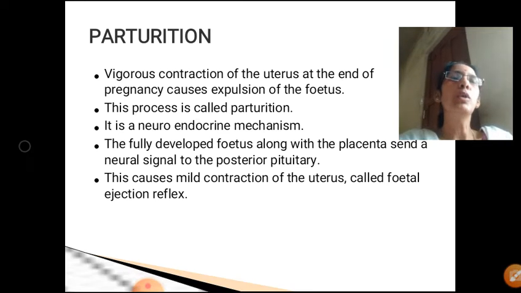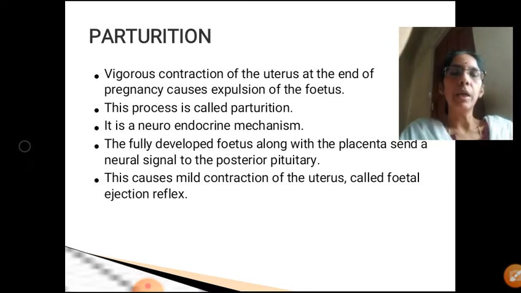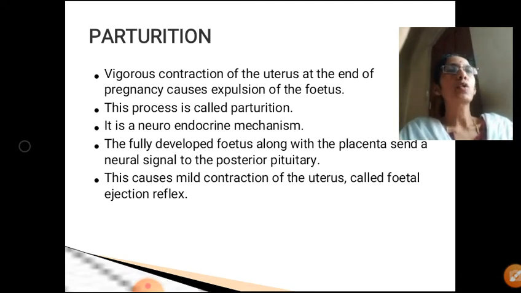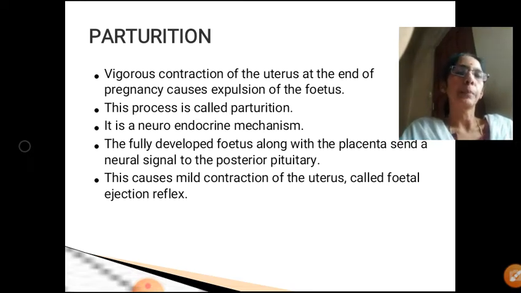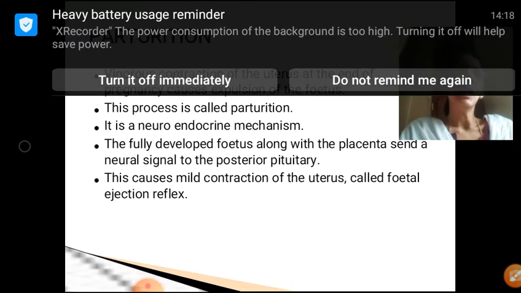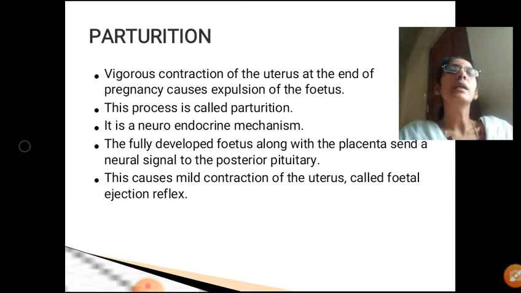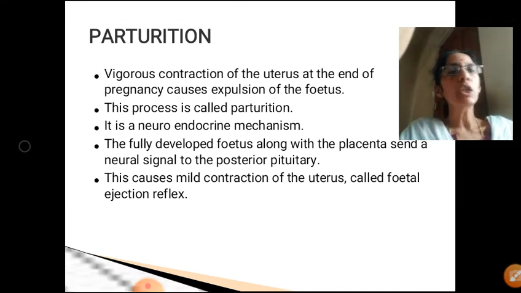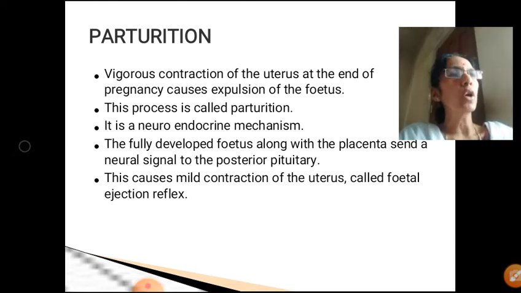Now let us move on to parturition, or it is called as delivery or childbirth. Now at the end of the gestation period, a wild or a strong or a vigorous contraction of the uterus occurs. This contraction expels the fetus out of the uterus. That phenomenon is called as parturition. So at the end of gestation period, a strong contraction occurs.